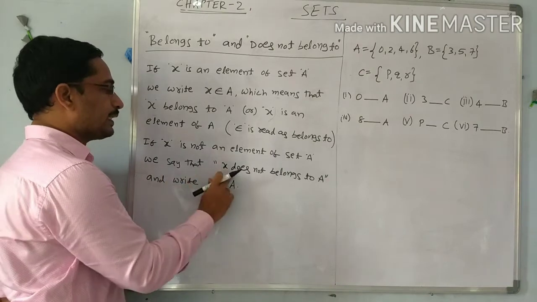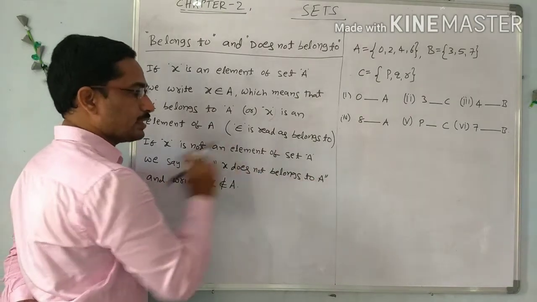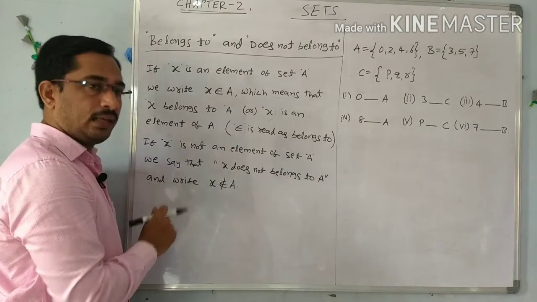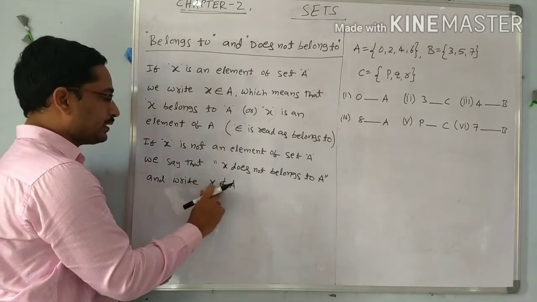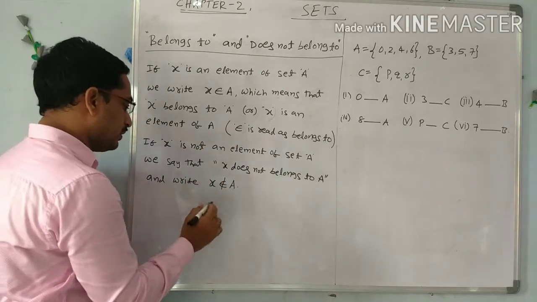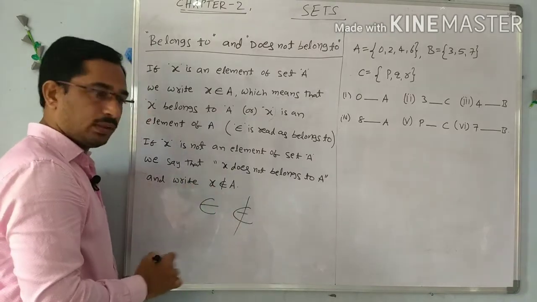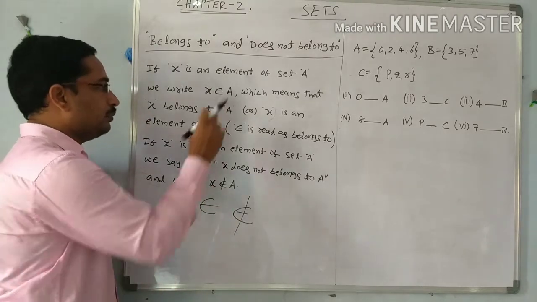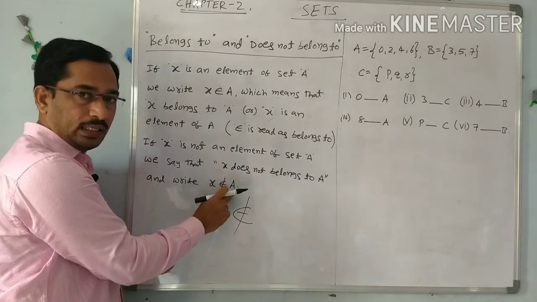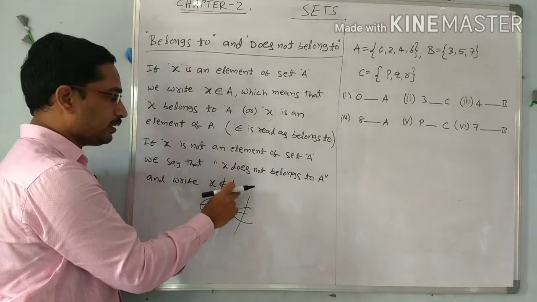Then we say that X does not belong to set A, and we write it symbolically as X does not belong to. This is the belongs to symbol, and this is the does not belong to symbol, an equal sign with a slash, like that. Does not belong to means X is not an element of set A.